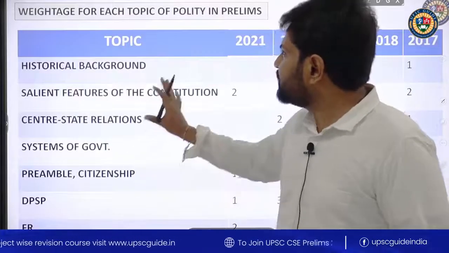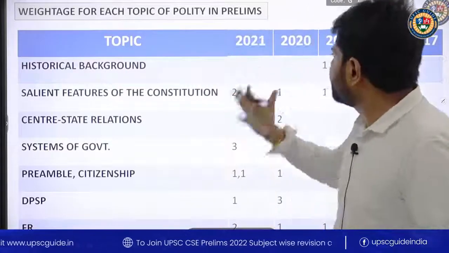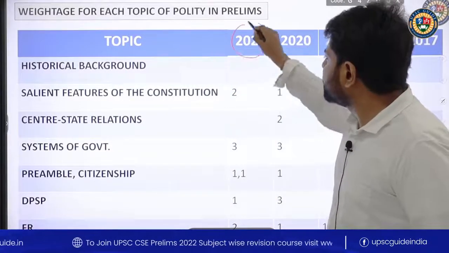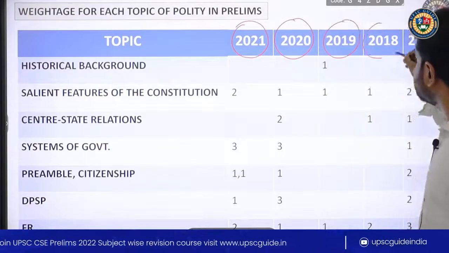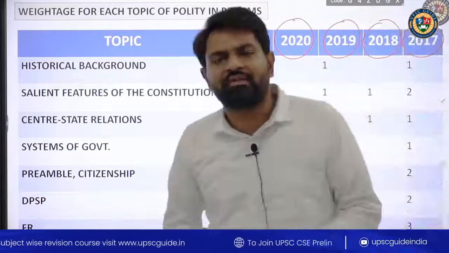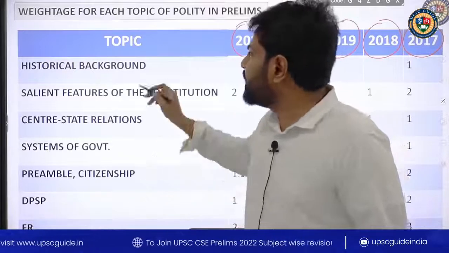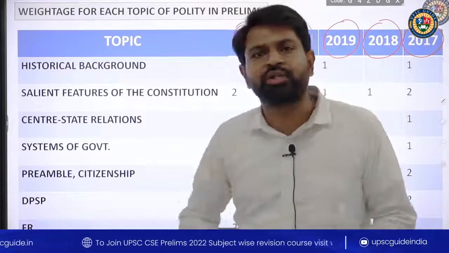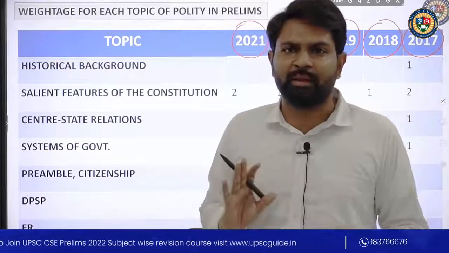Coming back to the weightage of each topic, we have come up with a new conclusion from the data of 2021, 2020, 2019, 2018 and 2017. We have taken the past 5 years and worked out the weightage of individual topics so that we can identify very important topics for this preliminary examination, right?